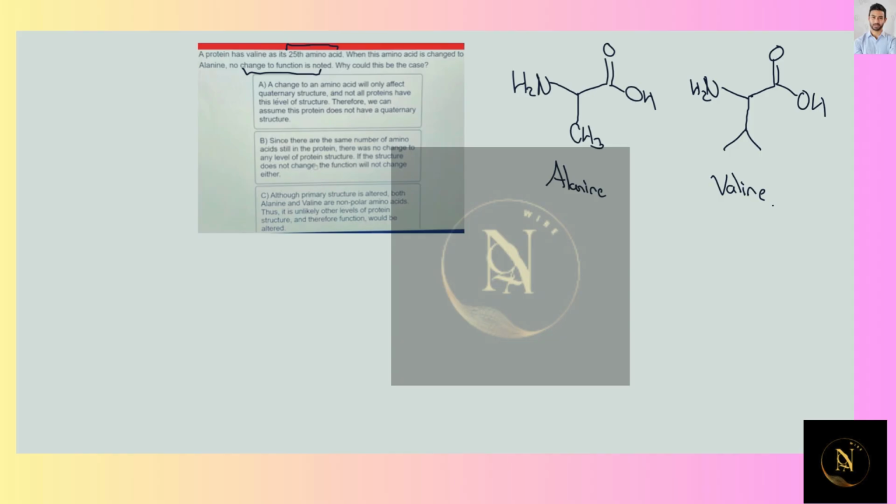So, as you can see, the fragments of the amino acids are going to be nonpolar fragments. So, probably their 3D arrangement in space will be similar for both of them. Here we're going to have a change in the primary structure, since we altered one of the amino acids,